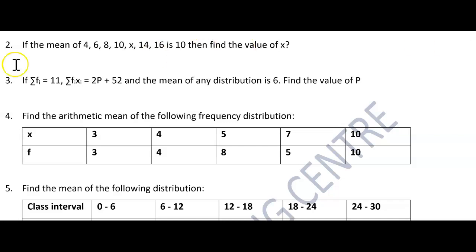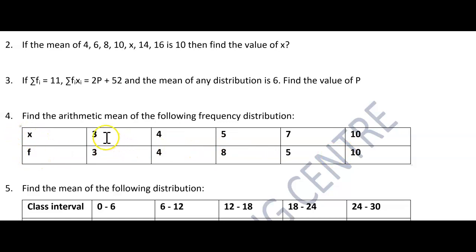Next, sigma f, means sum of fi, means sum of frequencies, is 11, and the sum of the product of frequencies and scores is 2p plus 52, and the mean of the distribution is 6. Find the value of p. Next, find the arithmetic mean of the following frequency distribution. They have given scores and frequencies. Scores means x, frequency means f.